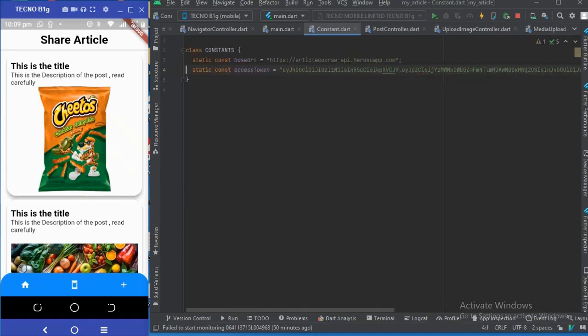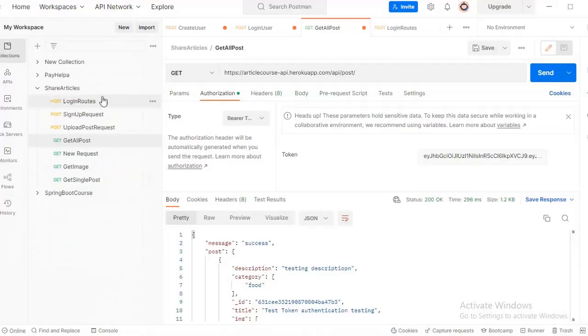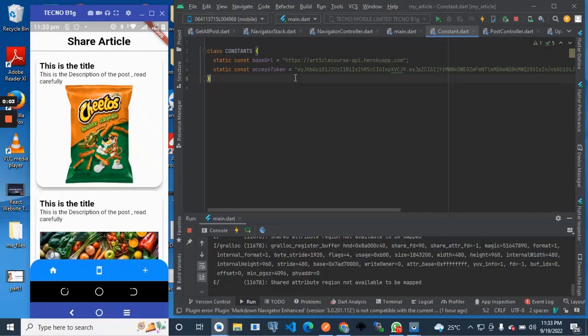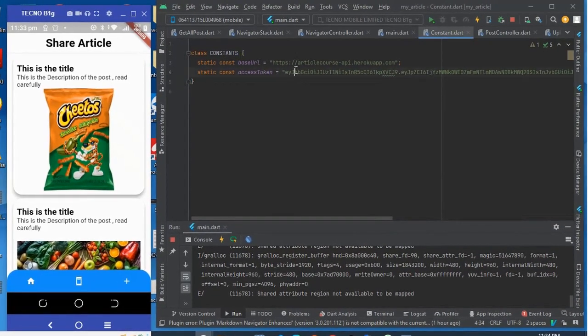So now we have this token. This token belongs to the user we just logged in as in Postman.